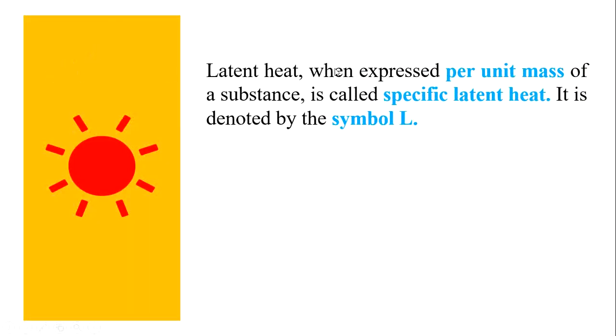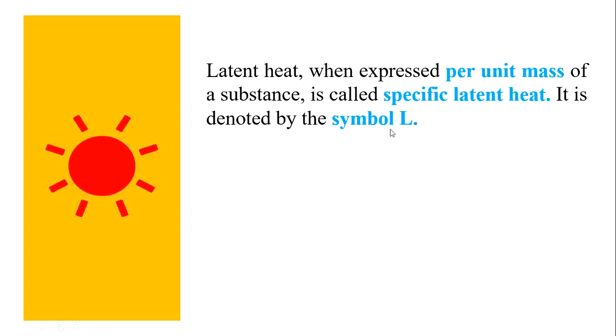Latent heat, when expressed per unit mass of a substance, is called specific latent heat. So when we express this latent heat for a particular mass of a substance, we use the term specific latent heat.